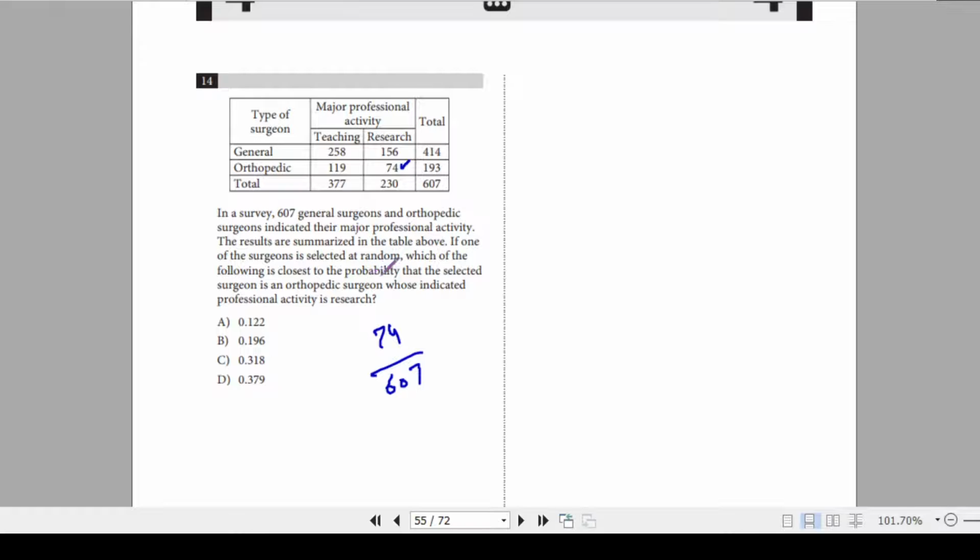So what's the probability that the selected surgeon is orthopedic whose profession is research? So 74 divided by 607. Okay, you divide it and you will get an answer of 0.1219. So that's 0.122 approximately. That's 8. Okay, so let's move to question number 15.